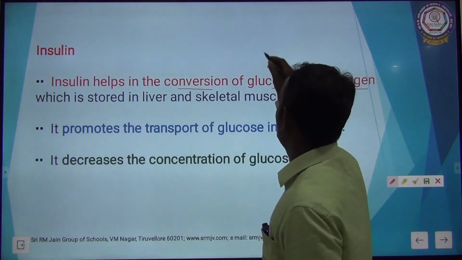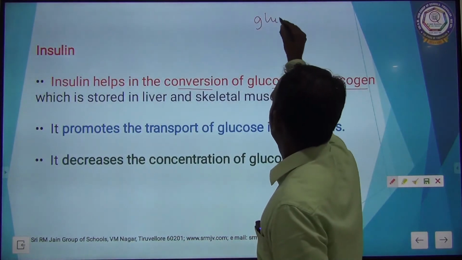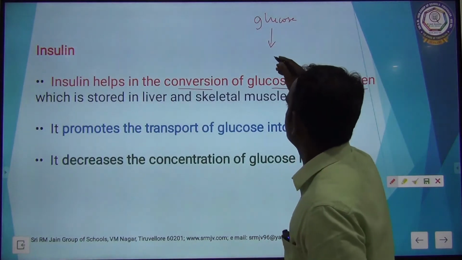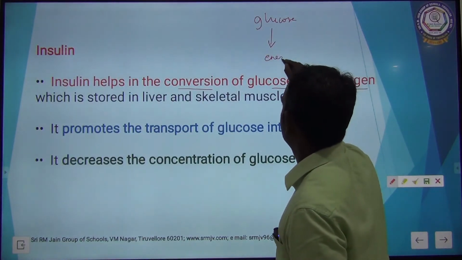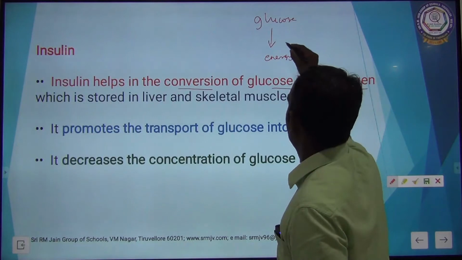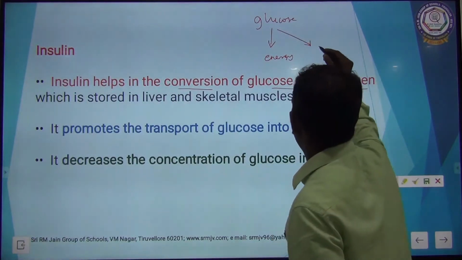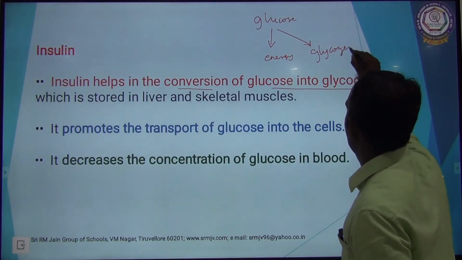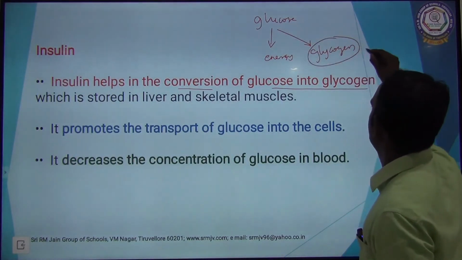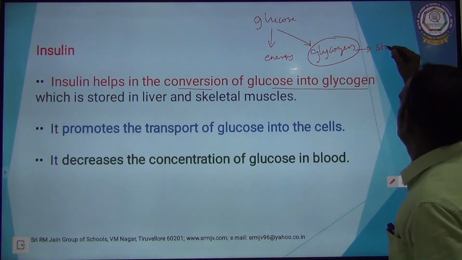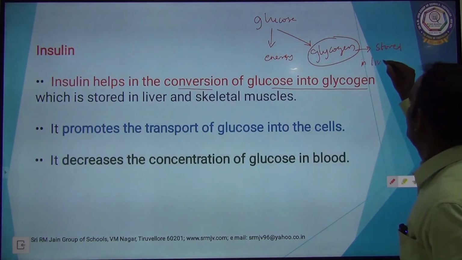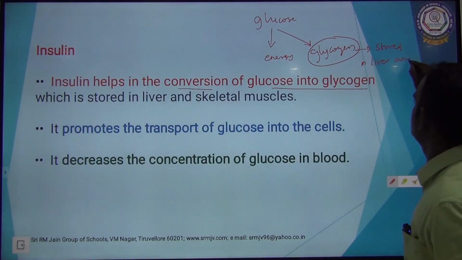The carbohydrate means the glucose. The glucose is converted into energy, and then the rest of the glucose is converted into glycogen, and this glycogen is stored in liver and muscles.